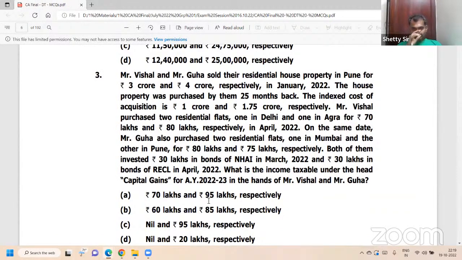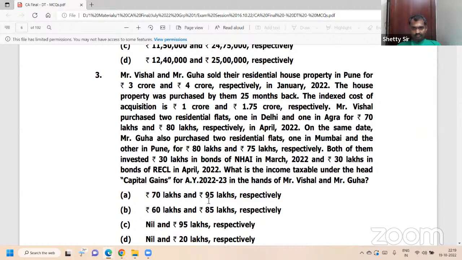Mr. Vishal and Mr. Guha sold their residential house property in Pune for 3 crore and 4 crore respectively. Particulars: Vishal, Guha. Sale value 300 and 400 crores. Next. The house property was purchased by them 25 months back. So it is long-term capital asset; it is more than 24 months, LTCA. Beauty.